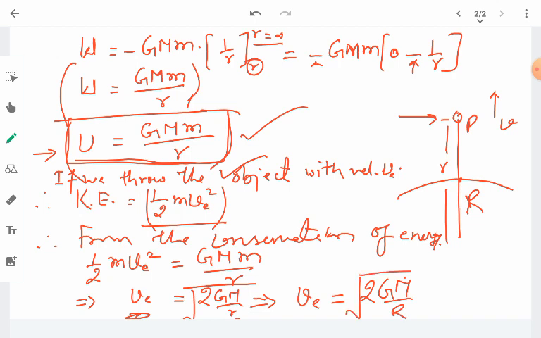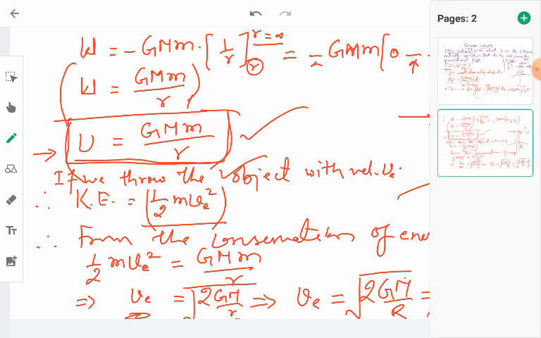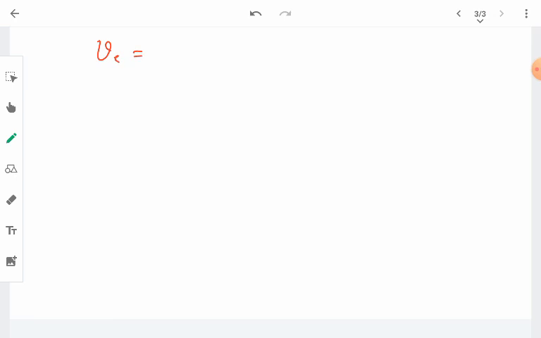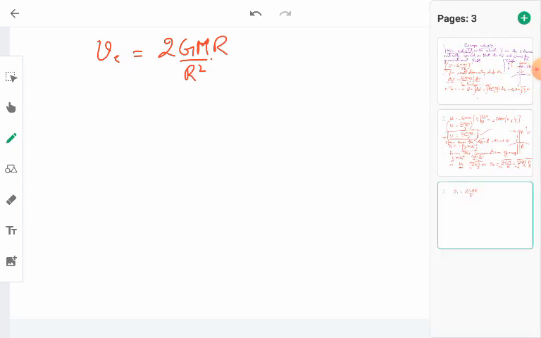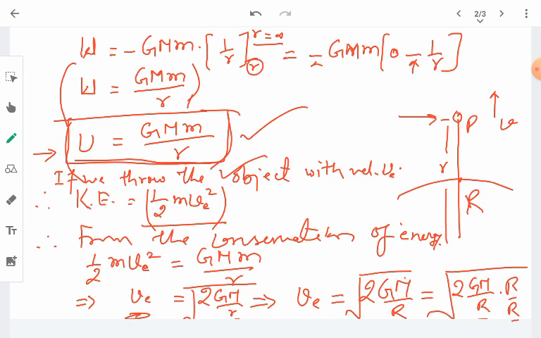In order to make this expression easier to remember, we multiply the terms under the root by R and also divide by R. So the escape velocity will be the square root of 2GM into R divided by R square in the denominator, R into R square.